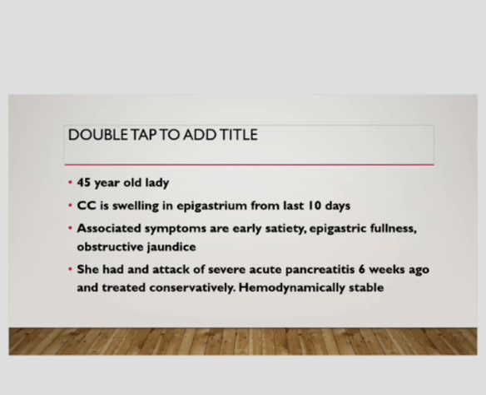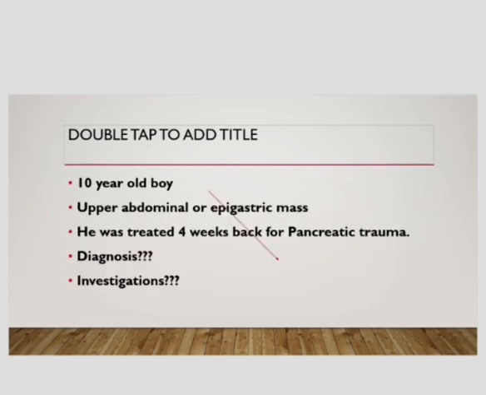Before going to the diagnosis, we have to look at another scenario on the same case. In the second scenario, there is a 10-year-old boy with an upper abdominal or epigastric mass. Again, there is a history of epigastric mass, and he was treated 4 weeks back for acute pancreatic trauma.